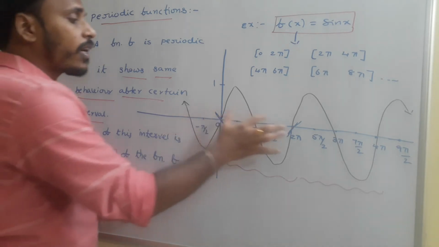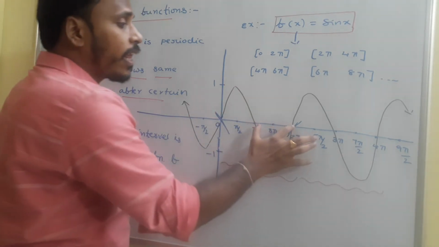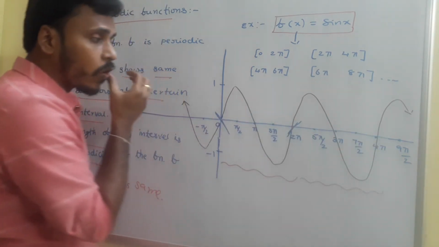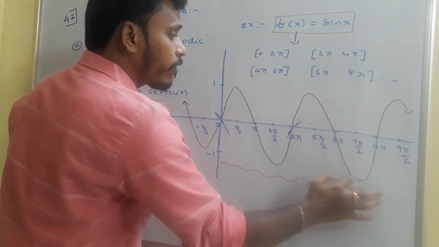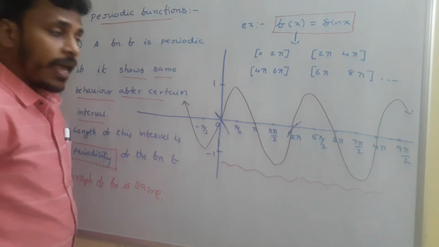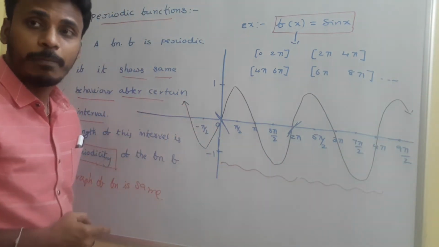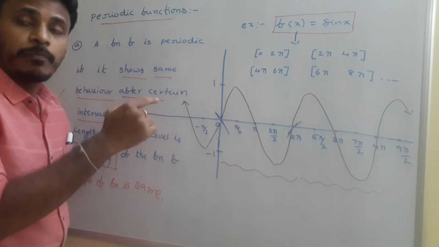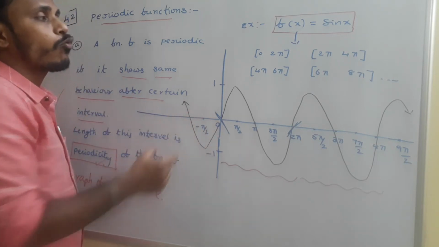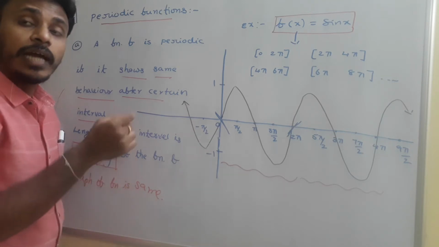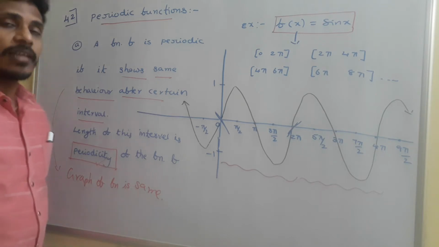Since the length of this interval is 2 pi and it is behaving in such a manner, again in a length of 2 pi, from 2 pi to 4 pi, the graph is behaving in the same manner. Again from 4 pi to 6 pi, the graph is behaving in the same manner. The graph is the same, the function behavior is the same, okay? For every interval of 2 pi units, so 2 pi is considered the periodicity of the function sin x, okay?